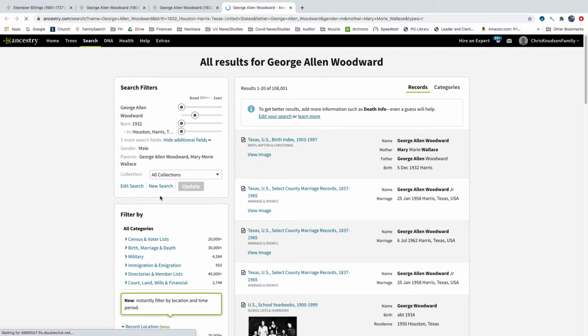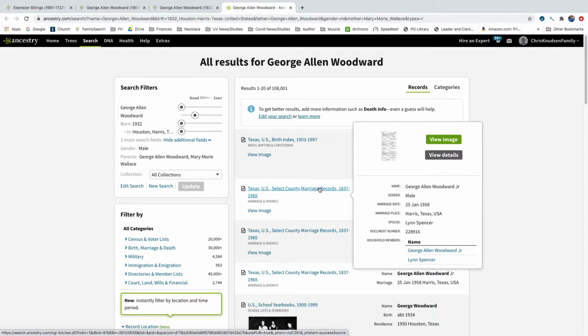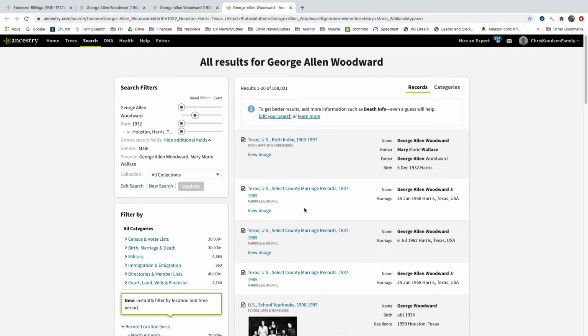So let's see if we can find him in a 1940 census living with his parents. Here's a marriage record. He must have married a girl named Lynn.